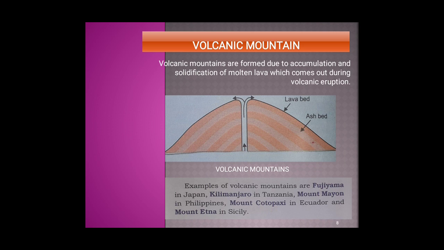Let us study some of the examples of volcanic mountains. Those are Fujiyama in Japan, Kilimanjaro in Tanzania, Mount Mayon in Philippines, Mount Cotopaxi in Ecuador, and Mount Etna in Sicily.